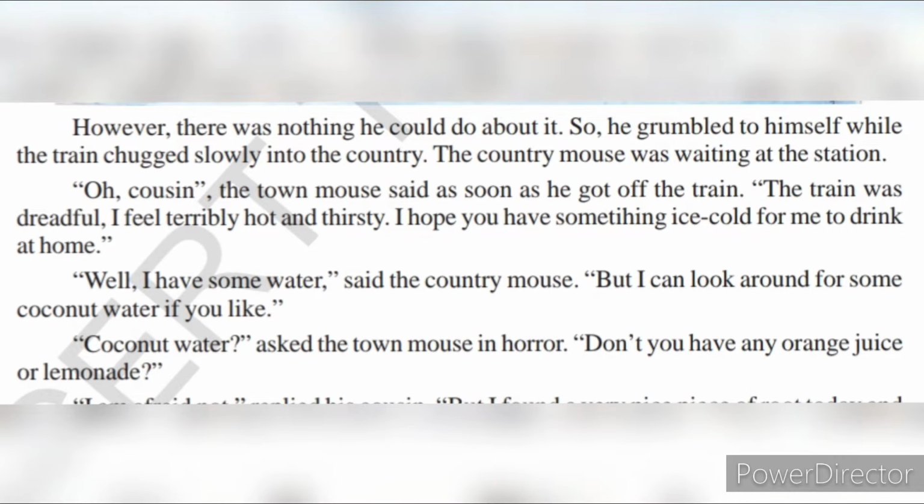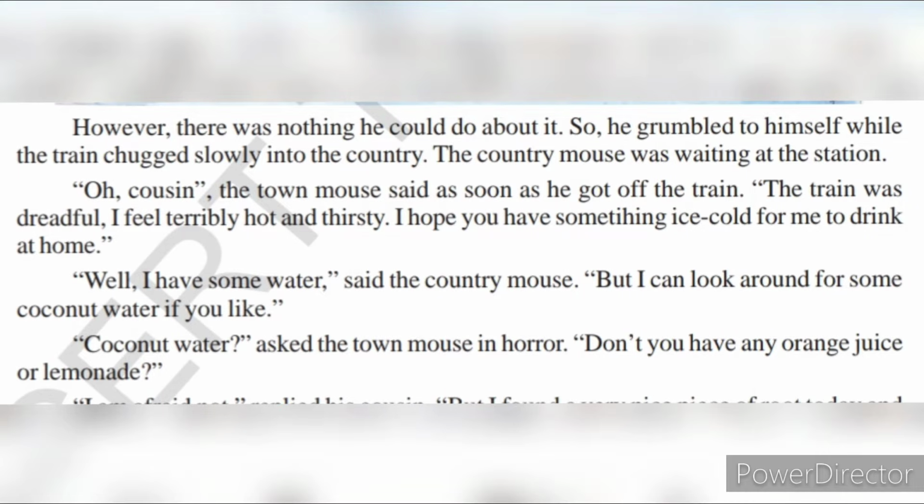So as soon as the town mouse got off the train, he greeted his cousin, the country mouse. "Oh cousin." When we meet someone, we greet them. Whenever we see them, we say, oh hi, hi friend, oh friend, like that. So this town mouse also greeted, oh cousin.